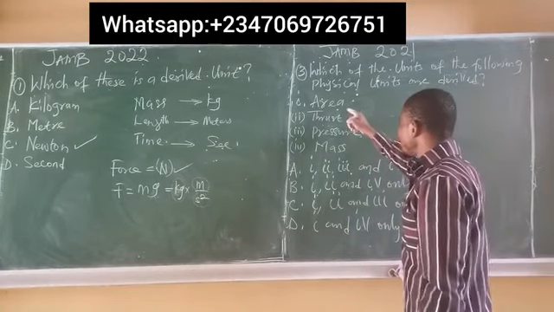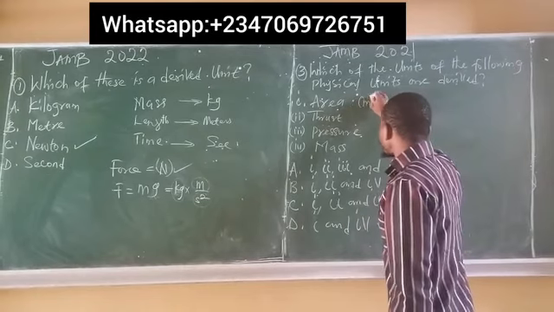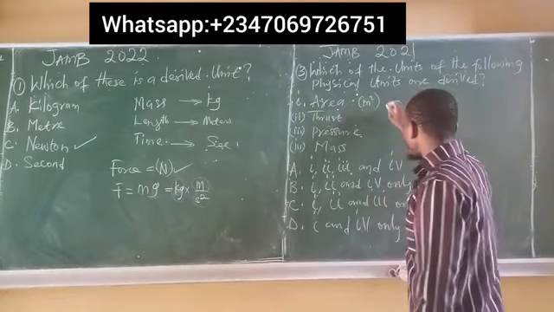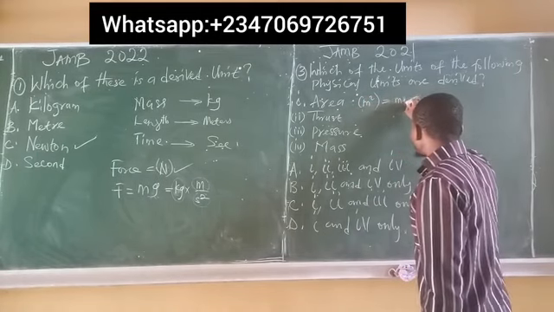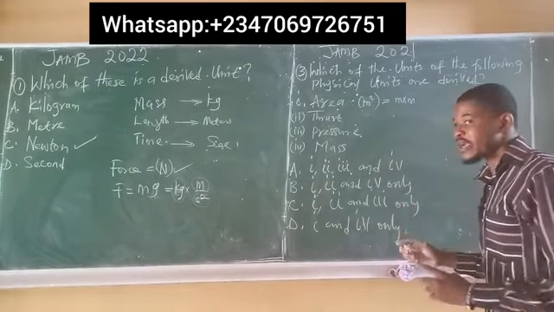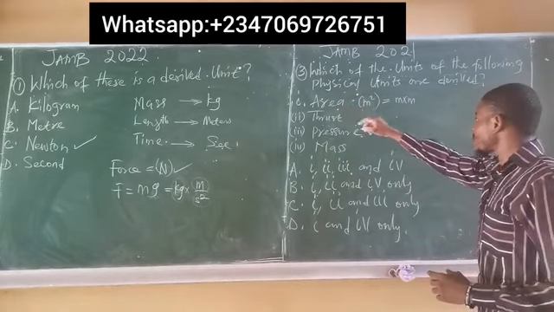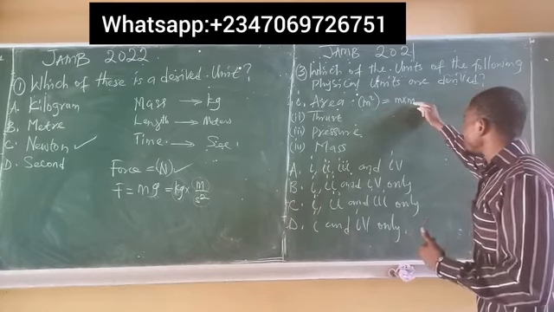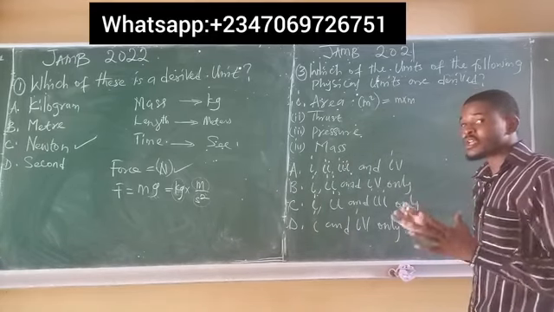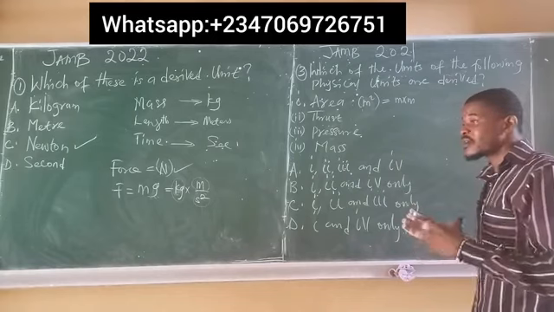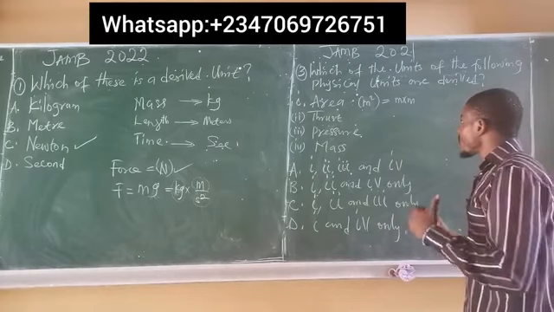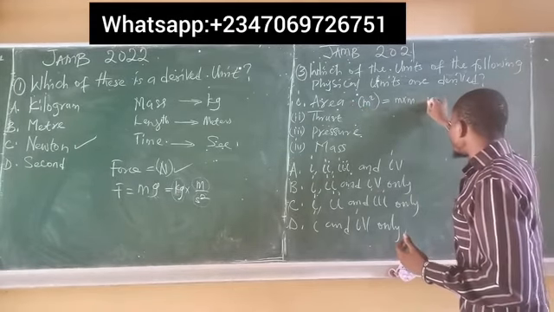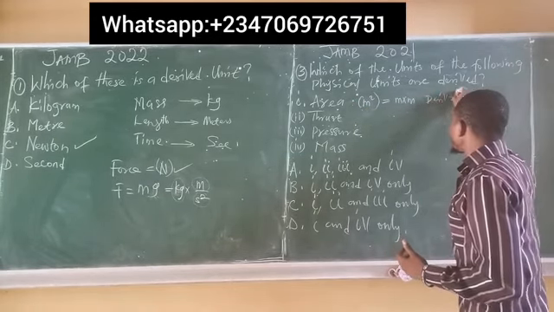So we know the unit of area is meter squared. We've explained this earlier as well. And meter squared depends on the combination of meter times meter. So meter needed to multiply itself twice to give us the unit of area, which is meter squared. Remember, meter is a fundamental unit. So area needed a combination of two fundamental quantities of meter to produce its unit, which means area is a derived unit. This is one of the derived units.